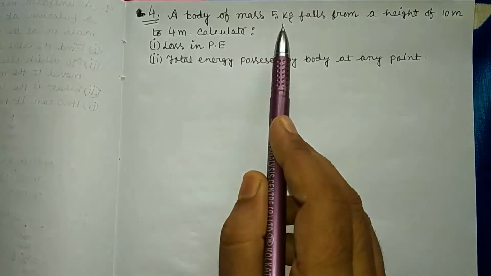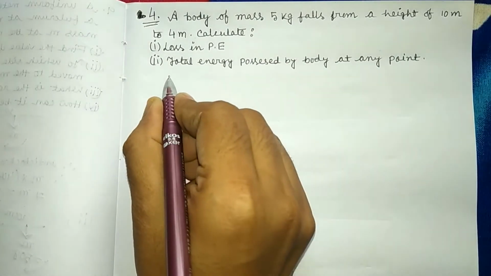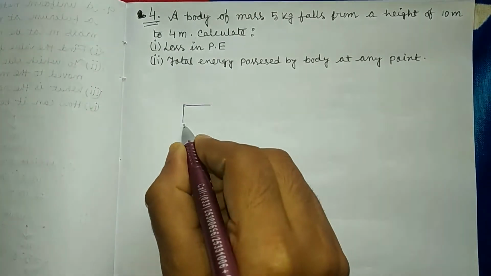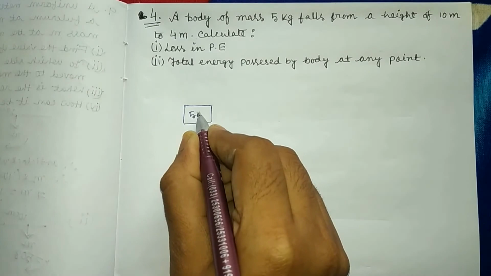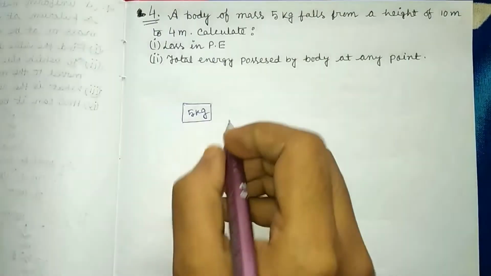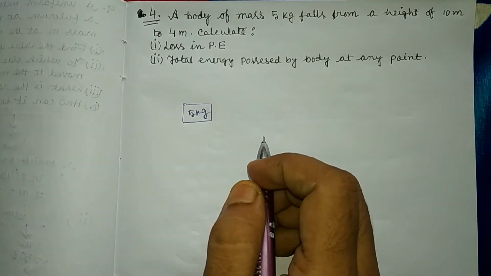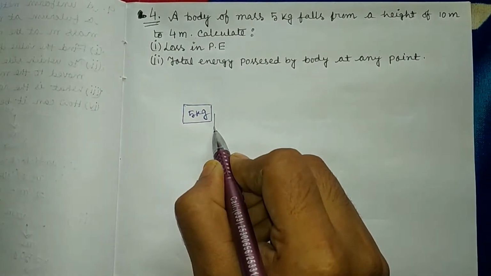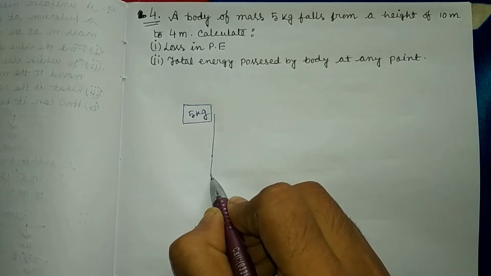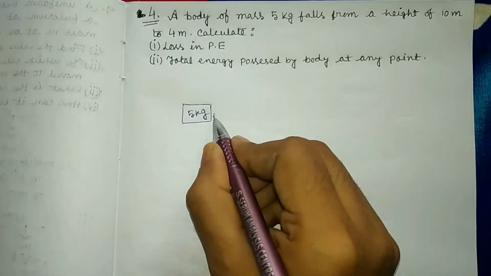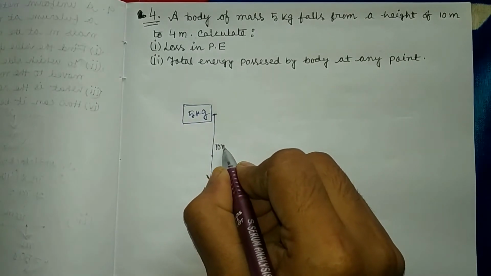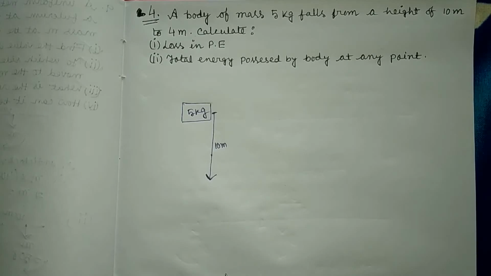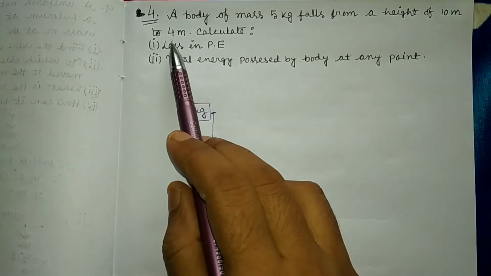There is a body whose mass is 5 kg, and it falls from how much height? 10 meter. So let it fall. The distance is 10 meter. After falling, it reaches a height of 4 meter.